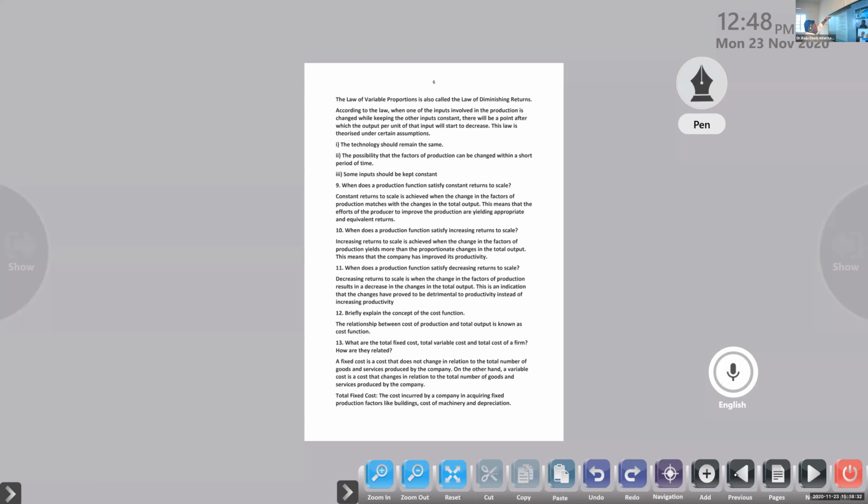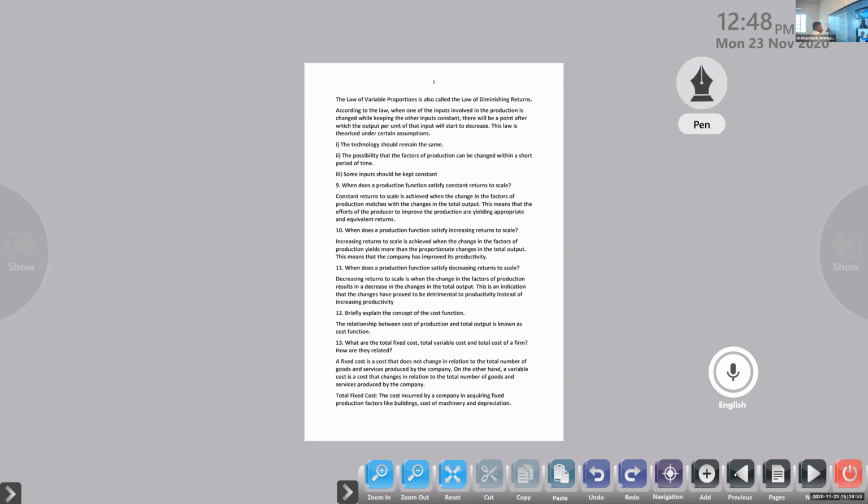Here it is. After the law of variable proportions, the ninth question: when does a production function satisfy constant return to scale? What is constant return to scale? Constant return to scale is achieved when the change in the factors of production matches the change in the total output.